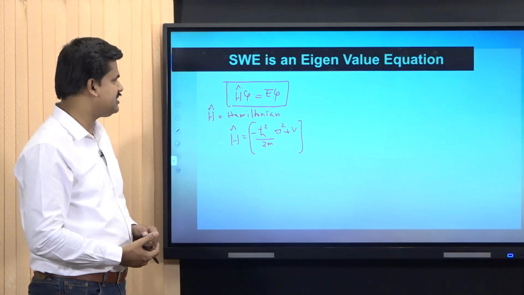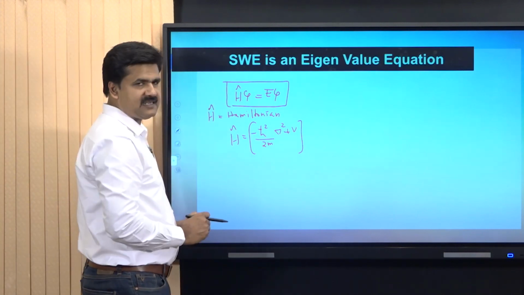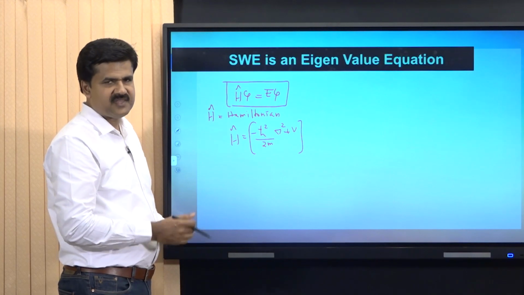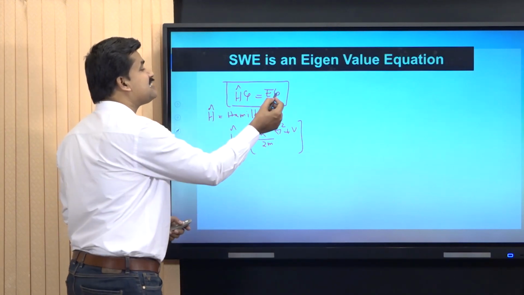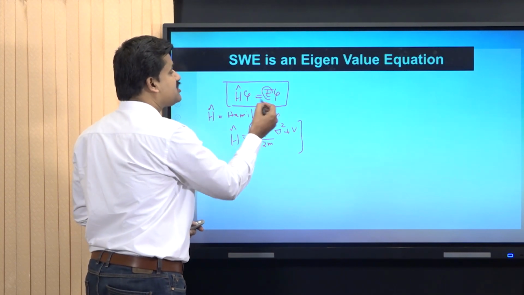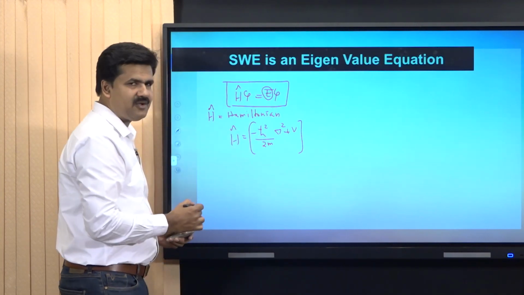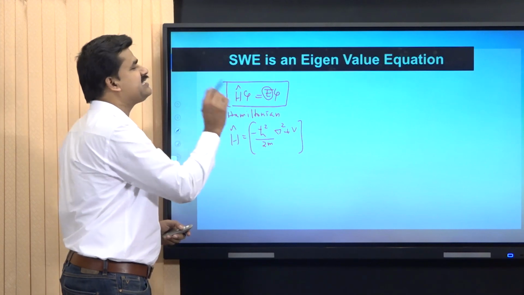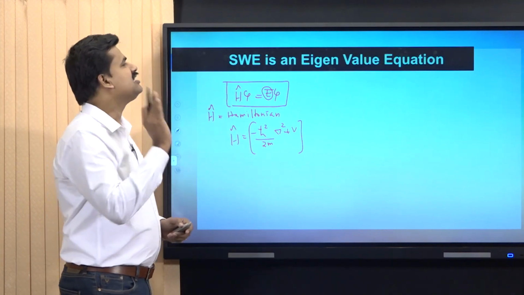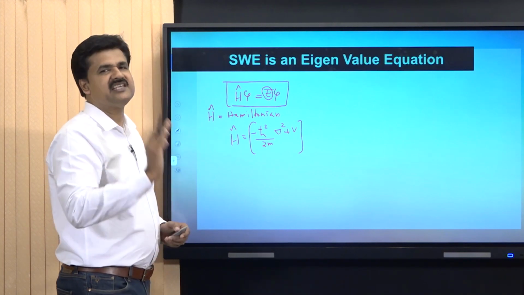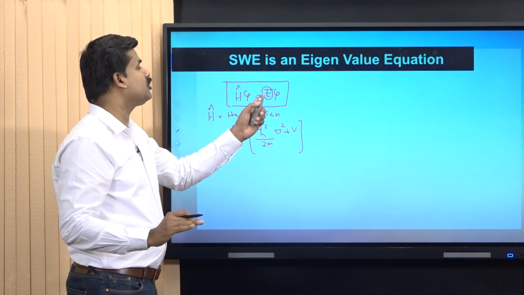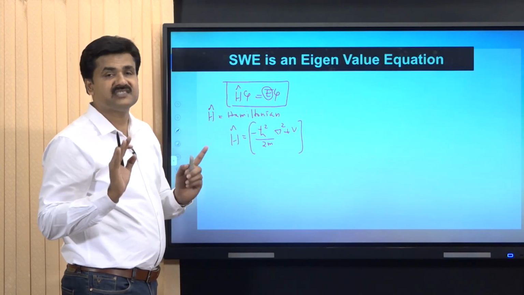How is that? The Hamiltonian operator operates on the wave function of the system psi, and the result of the operation is the wave function back multiplied by a constant. The constant value, or the eigenvalue, is energy. Thus, we can say that the Schrodinger wave equation is an eigenvalue equation with eigenvalue equal to the energy of the system.